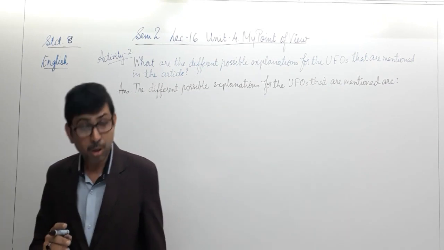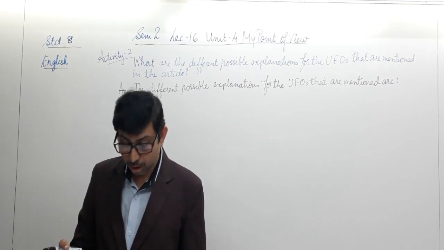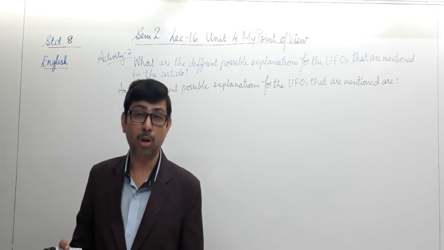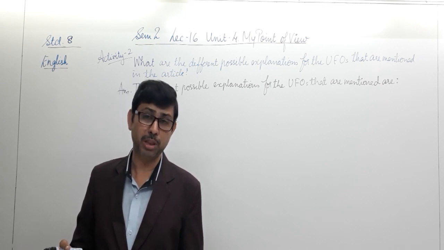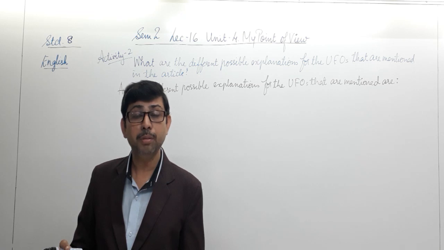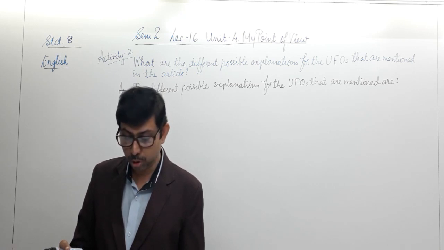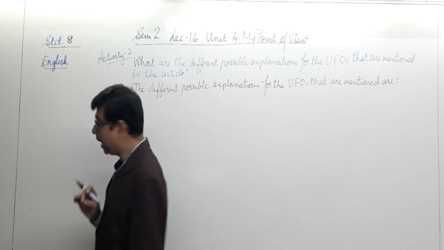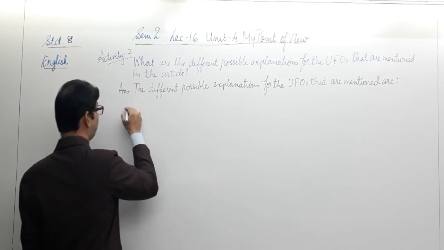The first point of view that we had is that UFOs are said to be luminous flying objects. Well, it's one of the points of view, isn't it? Given by people who have observed this, that UFOs are said to be luminous flying objects is one explanation given to us in the article.